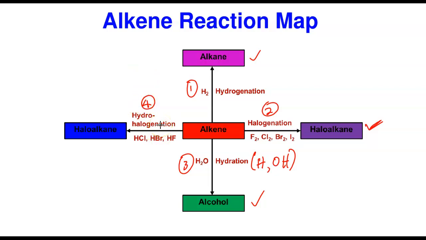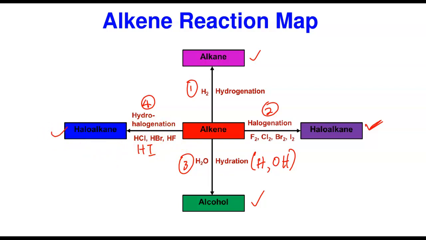And the last but not the least is hydrohalogenation. Again, addition of hydrogen halide. If you add a hydrogen halide, it could be HCl, it could be HBr, it could be HF, it could be, okay, I didn't write this, it could be HI, hydroiodic acid. Addition of this will also form haloalkane as well.